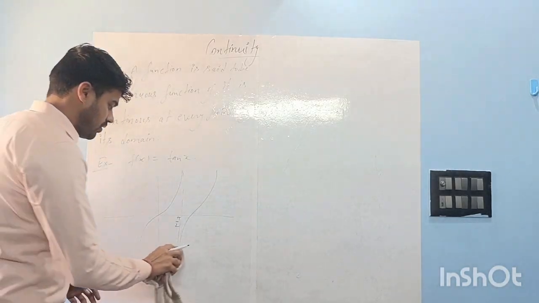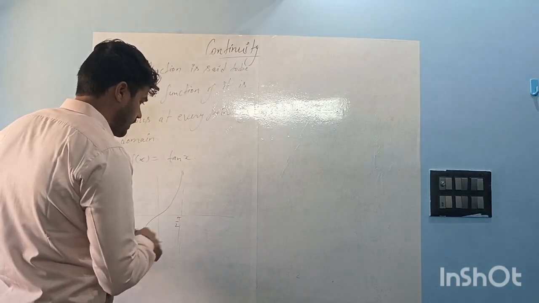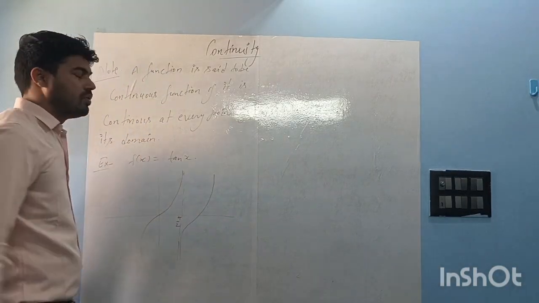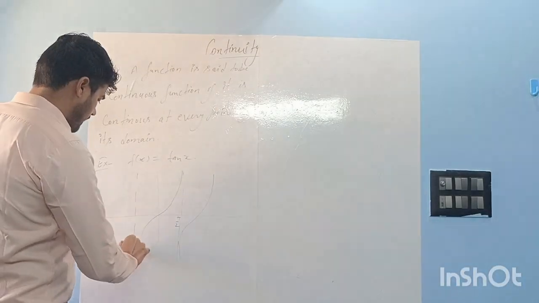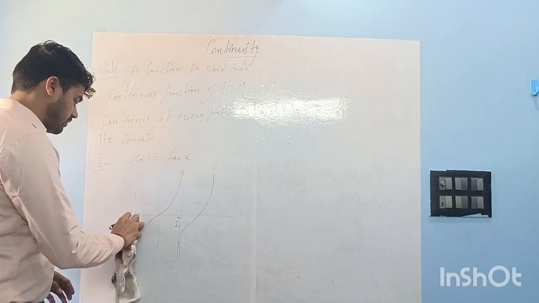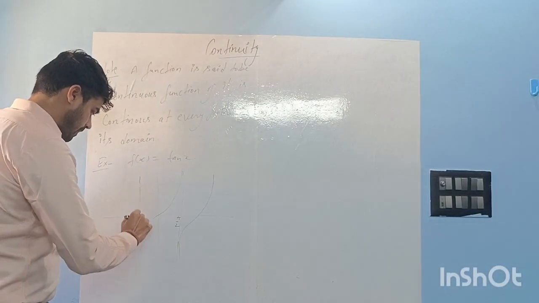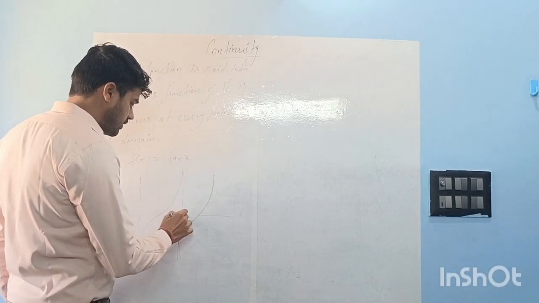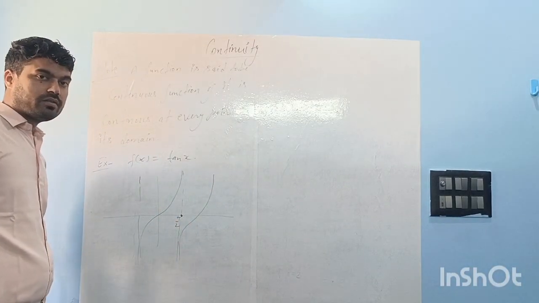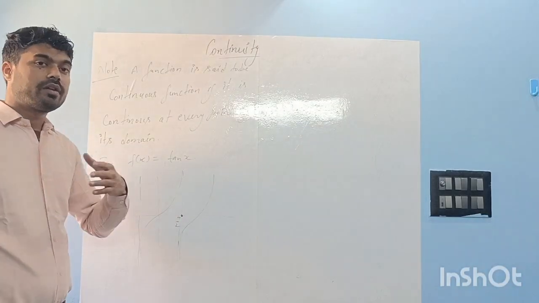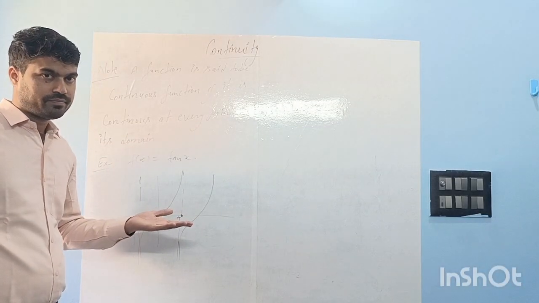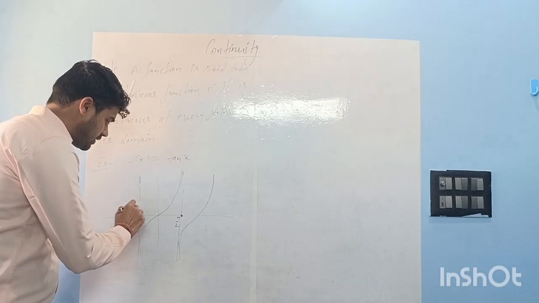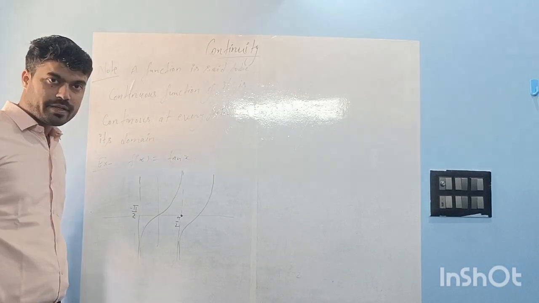You all have seen. But the thing is, pi by 2 is not in the domain of tan x. Right or not? That's why it doesn't matter. It will not have an effect on the continuity of tan x. Minus pi by 2 to pi by 2 is in the domain of tan x. It is continuous everywhere, you can see.